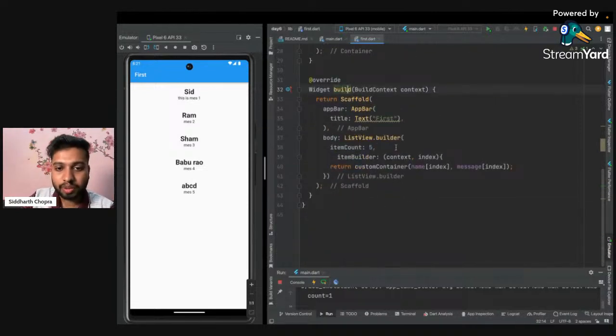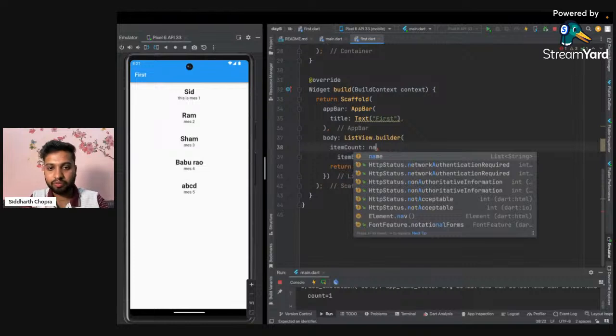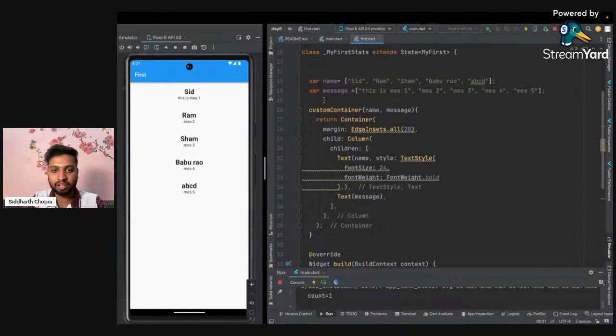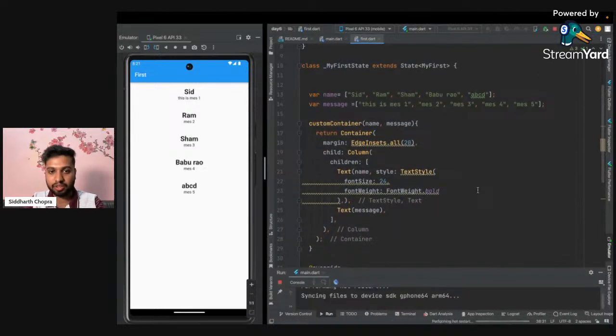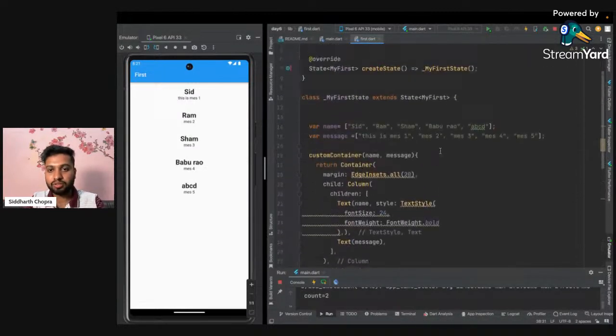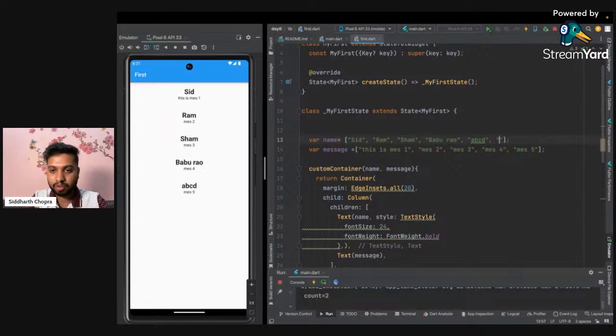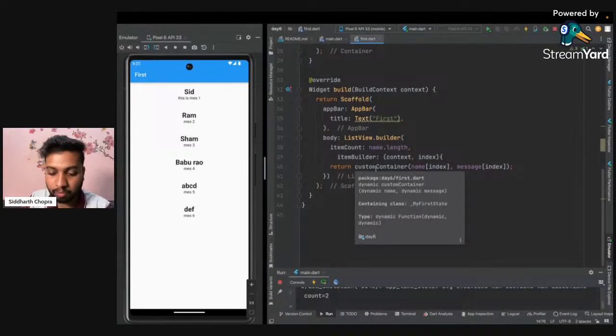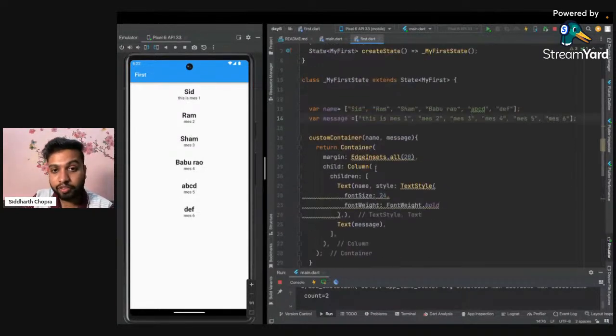But again, I don't want to update manually here and there whenever I add an item. So what you can do is use name.length, which will automatically fetch the length of this list. I can run this code again, and it will work. If I add another entry with the name def and message 6 and run this code again, you can see message 6 is visible here. So now it is a little bit more dynamic, but again I have to manually add it here.